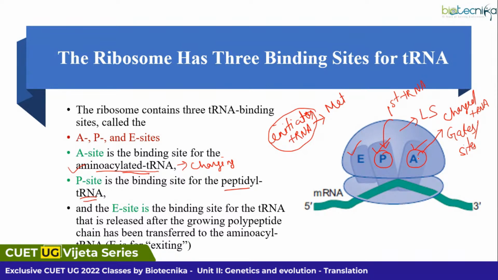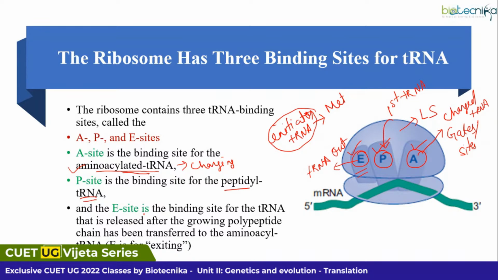Yes, very correct, Polaris. Then you have the exit site. What is the significance of the exit site? From here, your old tRNAs will be released. That means after the peptide bond formation, whatever existing tRNAs are there, they will be released from this E site. Remember this point. I hope the significance of the E site, P site and A site is clear to all of you.